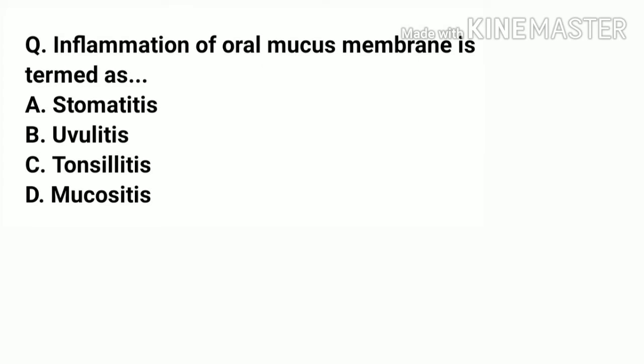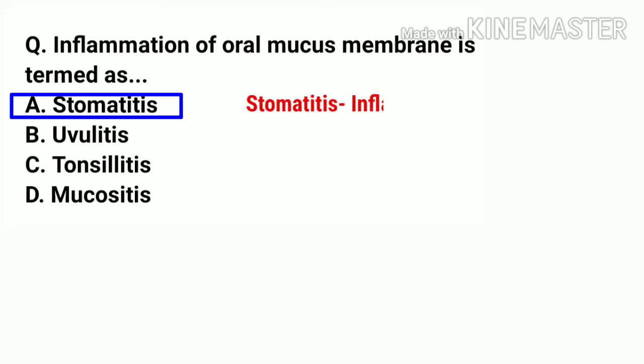Inflammation of mucous membrane is termed as A. Stomatitis. B. Uveitis. C. Tonsillitis. D. Mucositis. And the right answer is A. Stomatitis. Stomatitis is inflammation of the oral cavity.